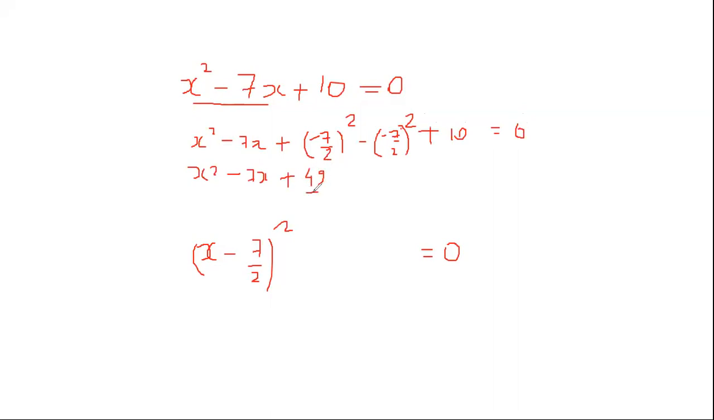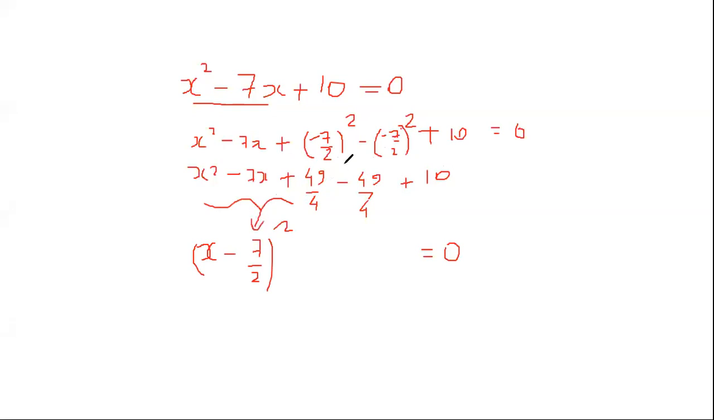Are you understanding how I came here? 7/2 whole square will be 7 square divided by 2 square. 7 square is 49, 2 square is 4. And minus 7 whole square and 7 whole square are both 49, so we keep a minus here. This will again become 49/4 plus 10. Correct. Now this much will be x minus 7/2 whole square.